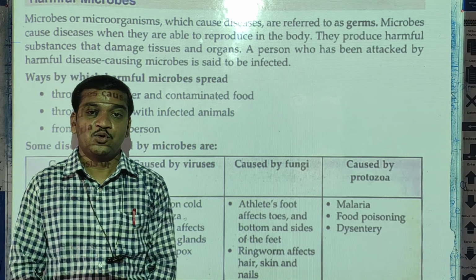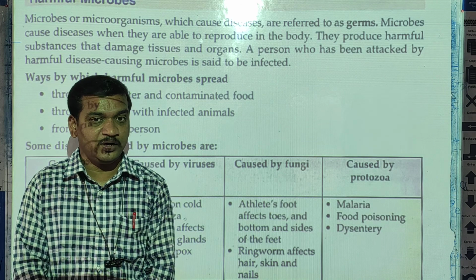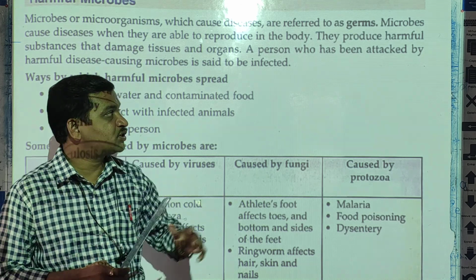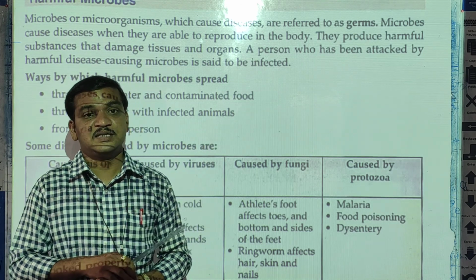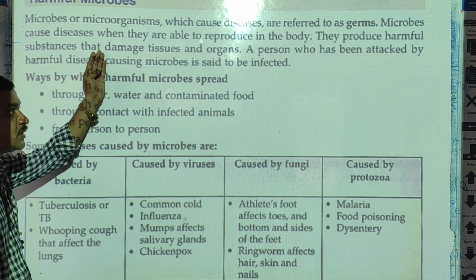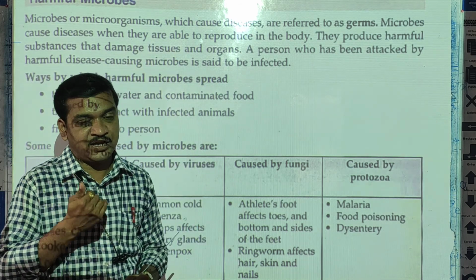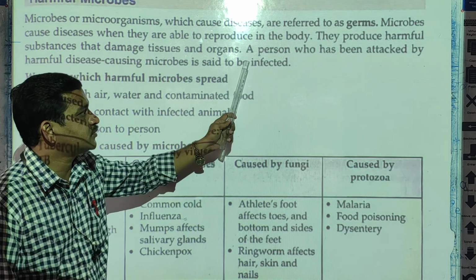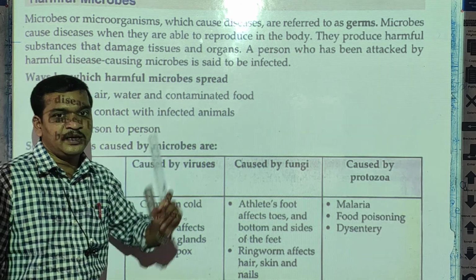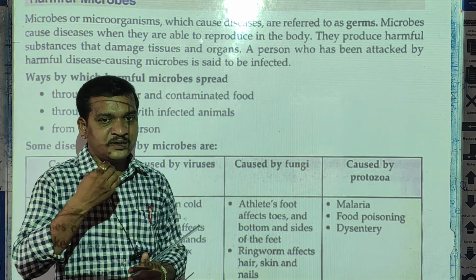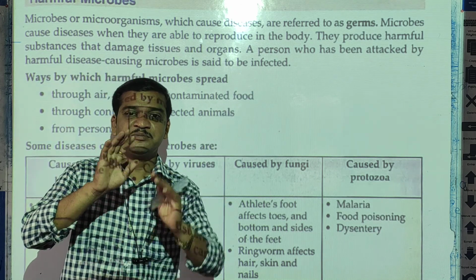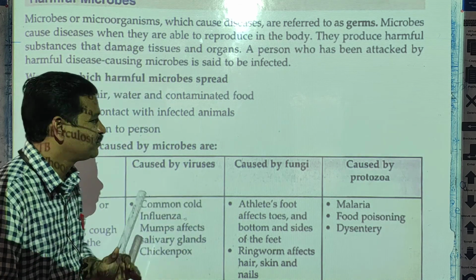Once the microbes enter our body, they start to reproduce, and after the reproduction they produce harmful substances, and due to those substances our tissues and organs are damaged and we suffer from the disease. A person who has been attacked by harmful disease-causing microbes is said to be infected. So that person becomes a patient. Infected means patient.